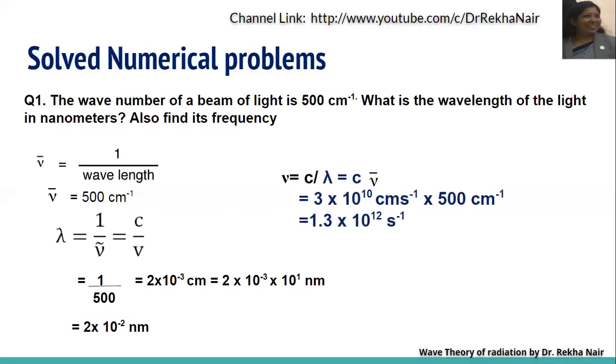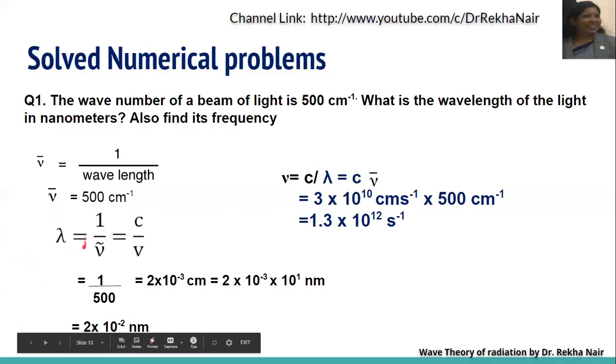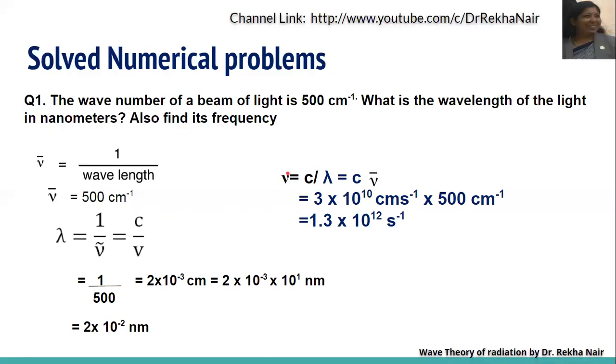Now let us calculate the frequency. Here lambda is the wavelength. Frequency is equal to c upon lambda. In the previous slide we learned that the relation between nu, c, and lambda is nu is equal to c upon lambda, and 1 upon lambda is nu bar. So I have replaced 1 upon lambda with nu bar, and the formula becomes nu is equal to c multiplied by nu bar.